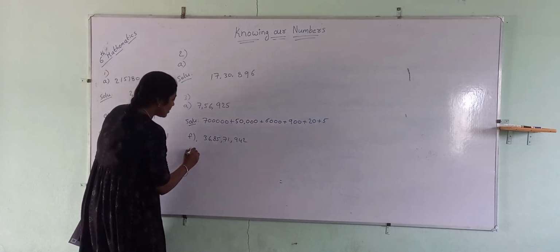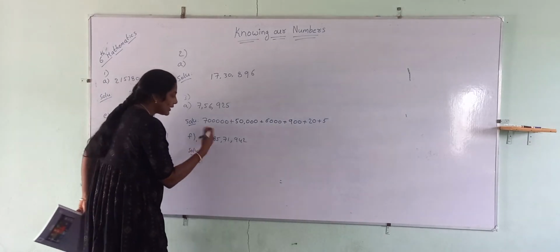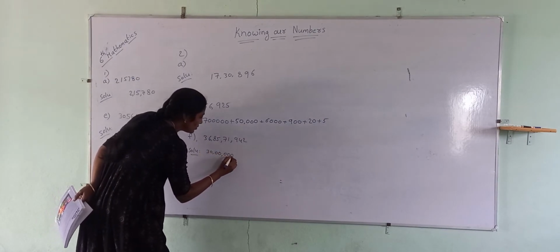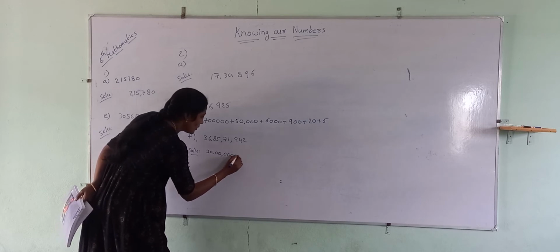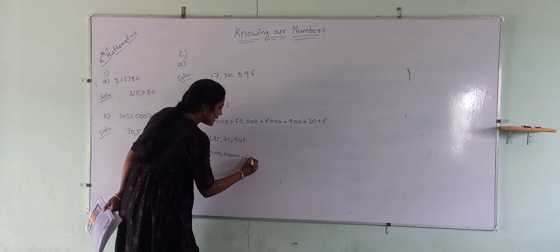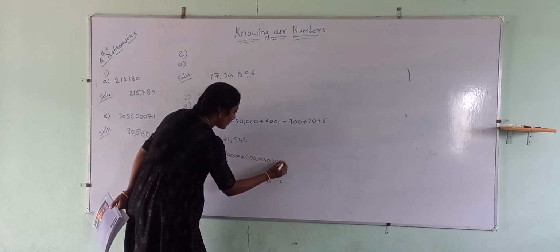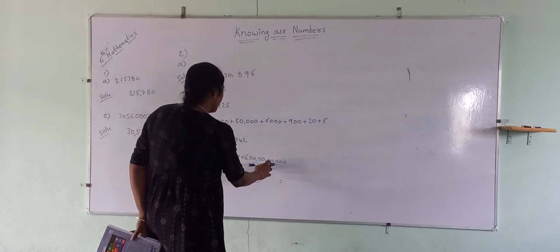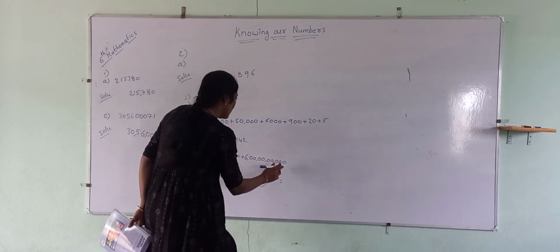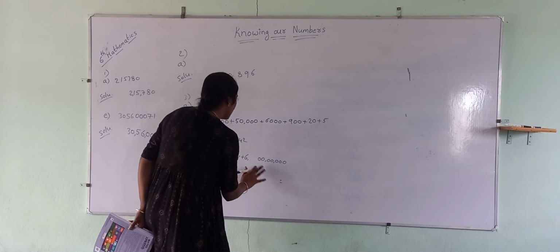So this is also the same. The first one is at the 10 crores place, right? 30 crores. That's it, no? 30 crores plus 6 crores. 10,000 lakhs, yeah, just remove the 2 zeros.